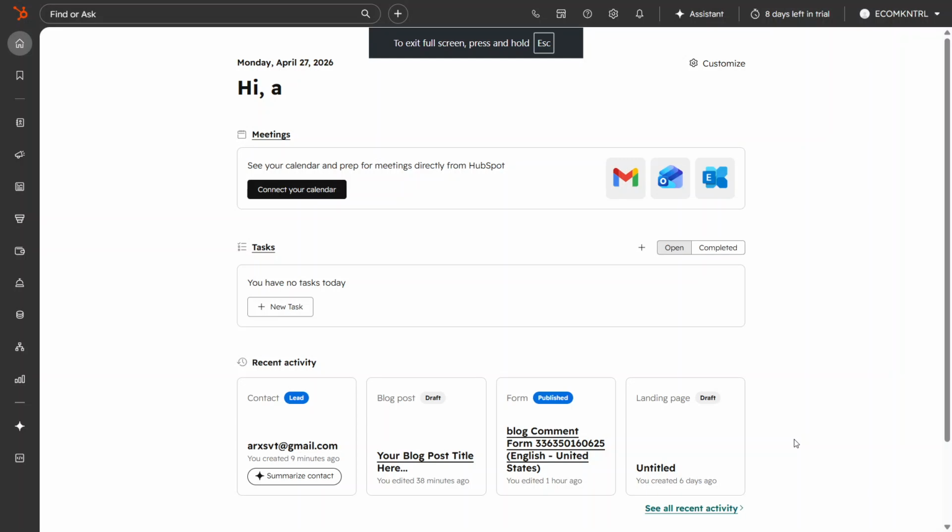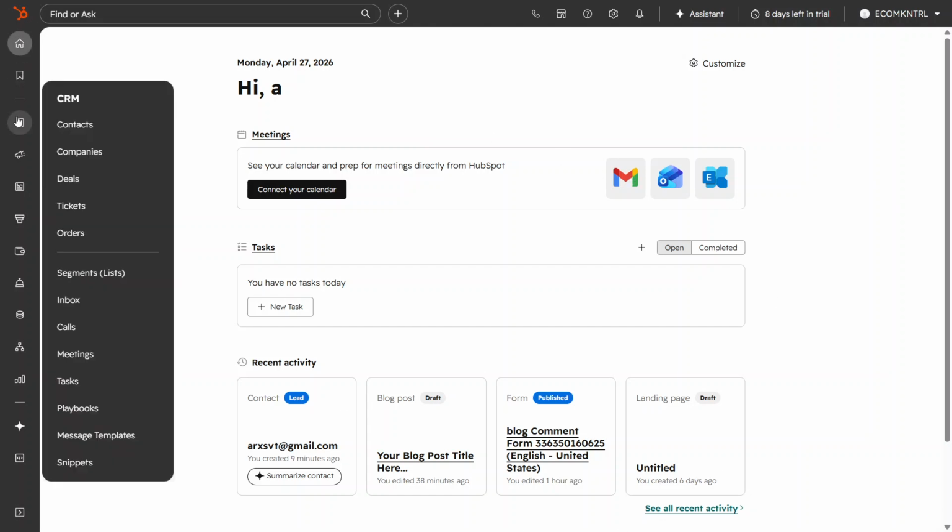In today's video, I'm going to teach you how to export contact data from HubSpot. Let's start right from the HubSpot dashboard. First, log into your HubSpot account as you normally would. Once you're in, look over to the main navigation where your tools are grouped.